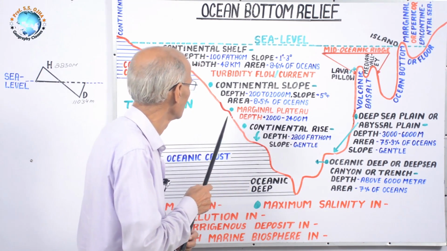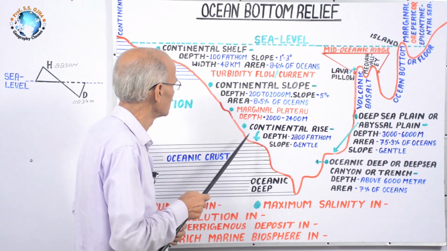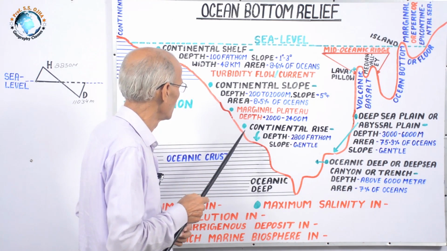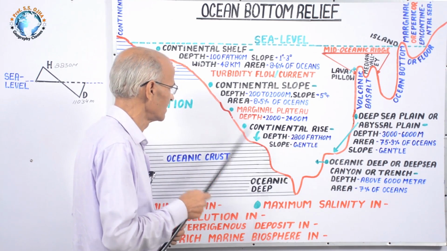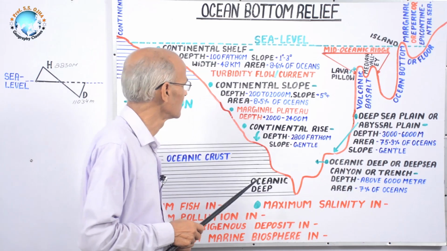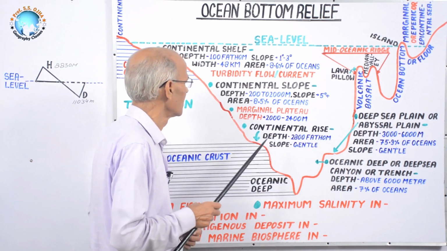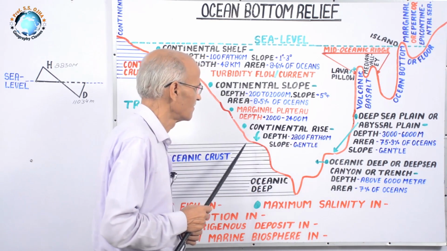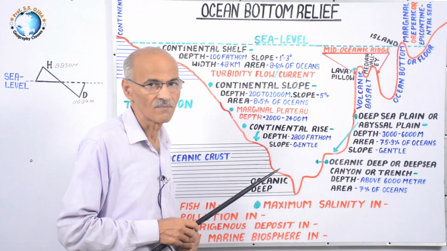Why marginal? Because it is located at the margin of the continental slope or margin between the ocean deep and the continental crust. And the best example of this marginal plateau is Bromley Plateau.